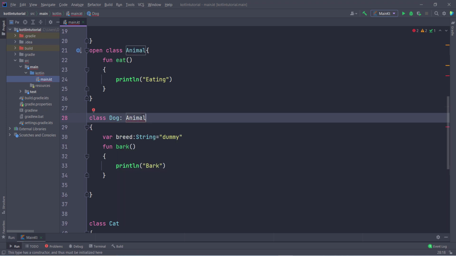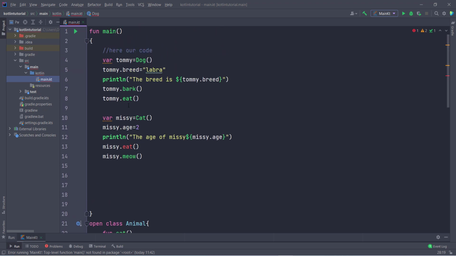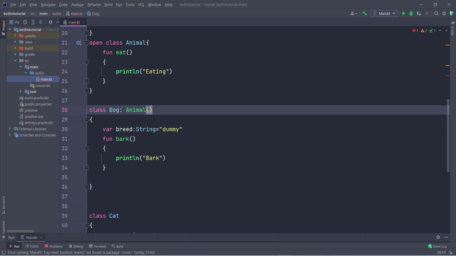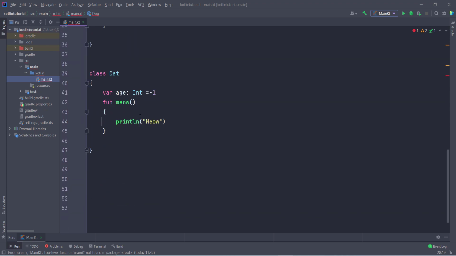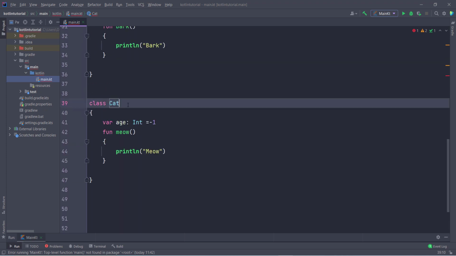So when I type here animal, it's showing error. It is showing error because you have to take two braces here. By default we don't need to take any braces. And one more thing I want to say, by default in Kotlin every class is final, and hope you understand. So you can see this is inherited. Now you can see Tommy.eat is not showing error because dog is inherited by this. So now dog can call the function eat using this, and this is same we can do with the cat class, so animal, and inside this you can see.